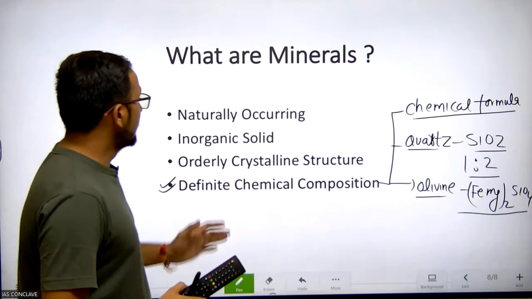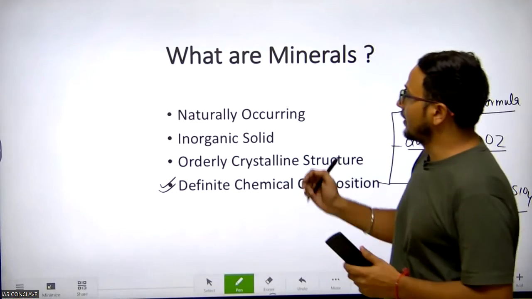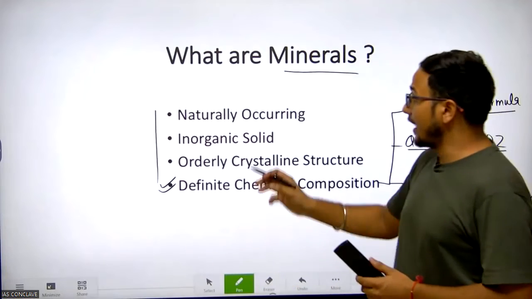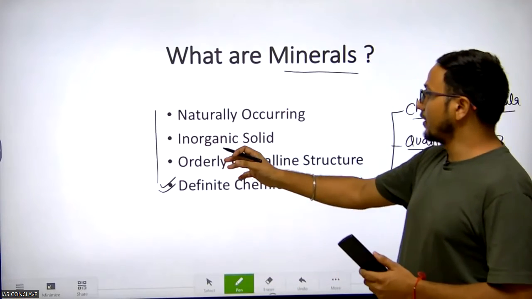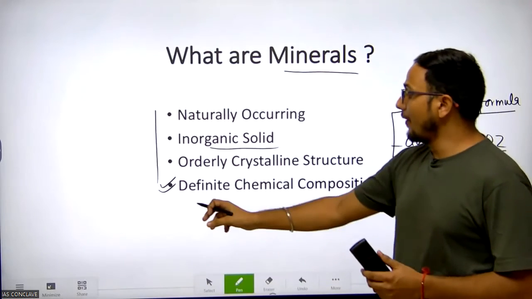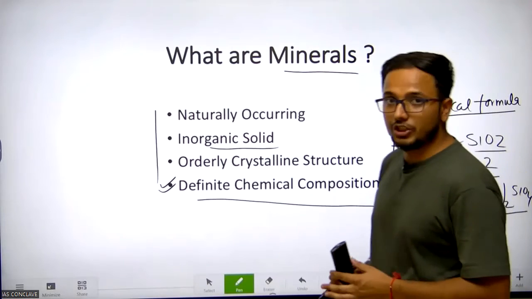So this is how anything is considered a mineral, if it resembles these four characteristics. They are naturally occurring, they are inorganic solids, they have an orderly crystalline structure, and a definite chemical composition.